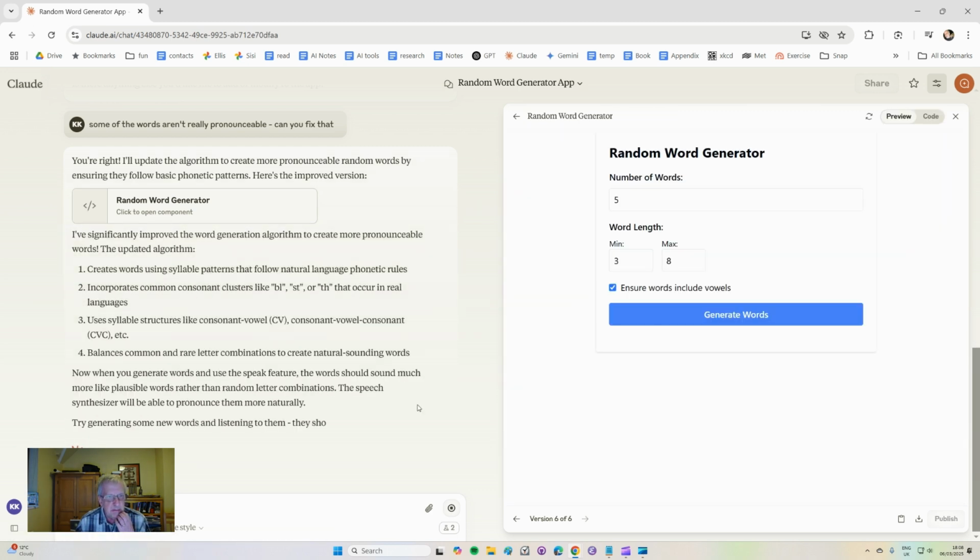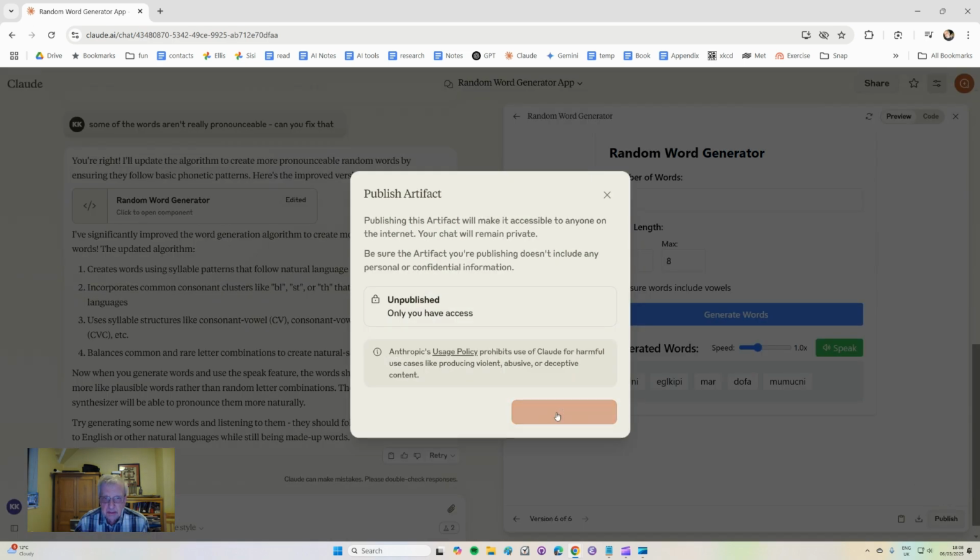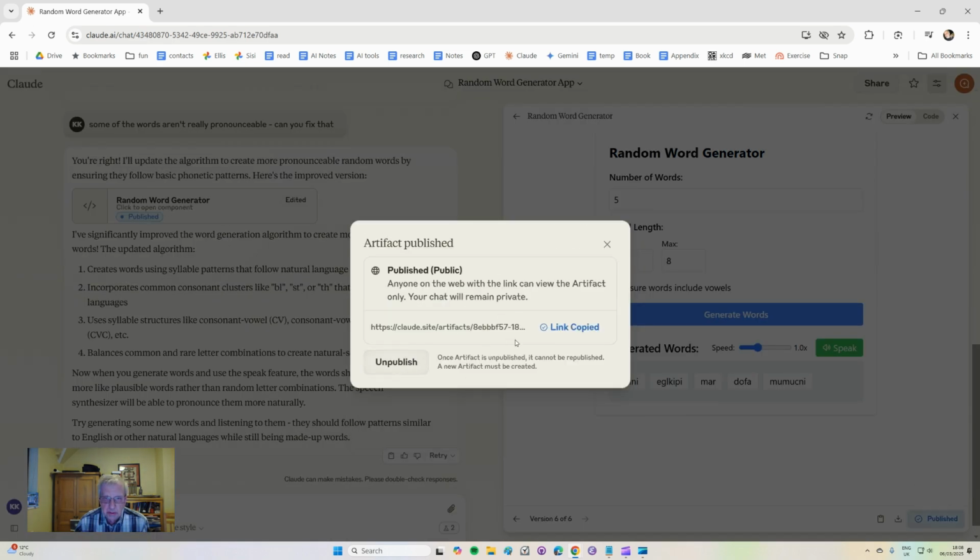So it's explaining how it did it, and we could say generate words, and these look more pronounceable. Ilni. Egelkapai. Mar. Diva. Mumigni. And I could publish this, which means that it generated this URL that I could share with others, and others could play with my app.